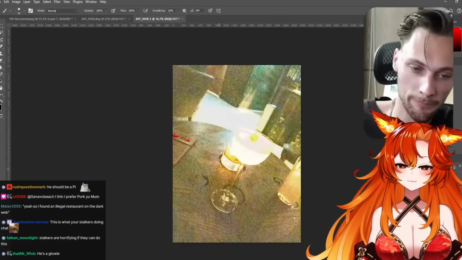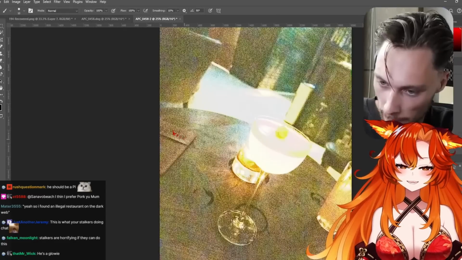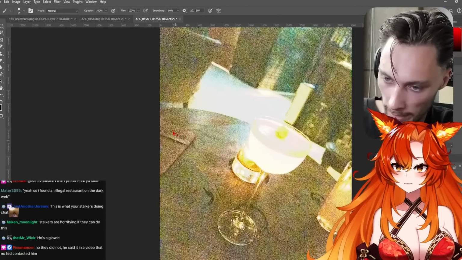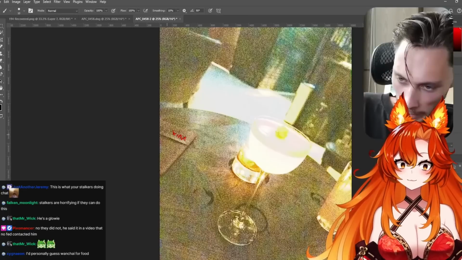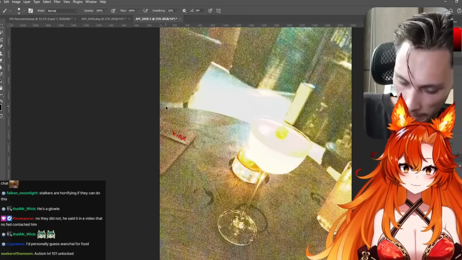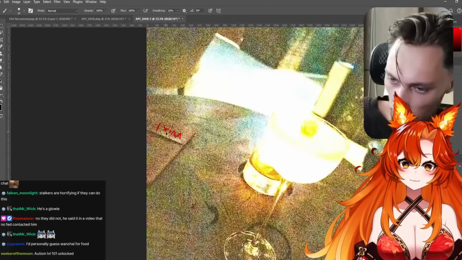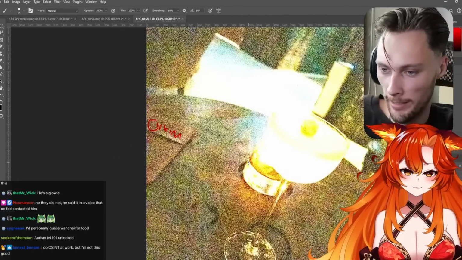Well, if it's not XIM, it could be like XIN, but yeah, this point right here, and there's 2 points like that, so it's definitely an M. And then there's like 3 more letters right here, it looks like. There's a space right here, meaning this could be an I, something IXIM maybe.